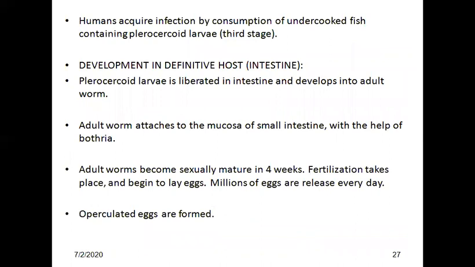Development in definitive host. In the human intestine, plerocercoid larva is liberated and develops into an adult worm. The adult worm attaches to the mucosa of the small intestine with the help of bothria. Adult worms become sexually mature. In 4 weeks, fertilization takes place and they begin to lay eggs. Millions of eggs are released every day.